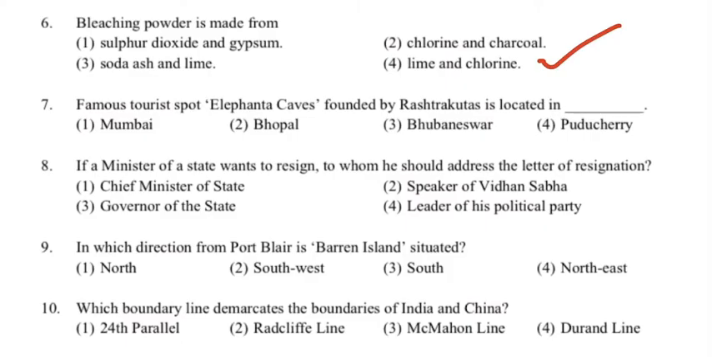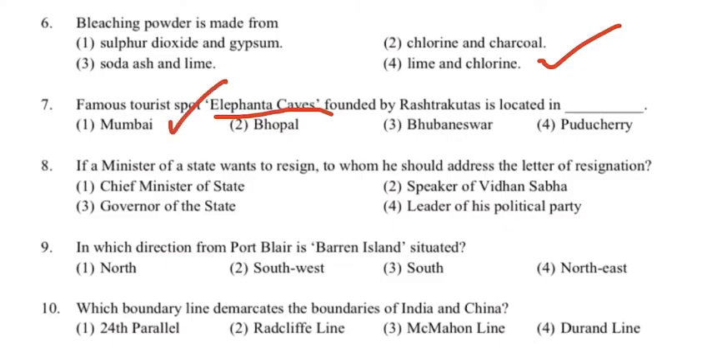Next is, the famous tourist spot Elephanta Caves, founded by Rashtrakutas, is located in. In which of these places is it located? Options are Mumbai, Bhopal, Bhubaneswar and Pondicherry. Your answer will be the first option, Mumbai.